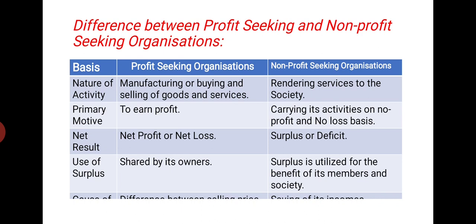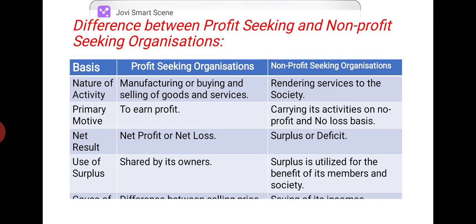So these are the main important distinctions between profit seeking organization and non-profit seeking organization. First one is the main activity, that is manufacturing or buying and selling of goods and services. And for non-profit seeking organization, the main activity is to provide services to the society. Next one is the primary motive. For profit seeking organization, as the name suggests, its main motive is to earn profit, and for not for profit seeking organization, their main activity is on no profit or no loss basis.